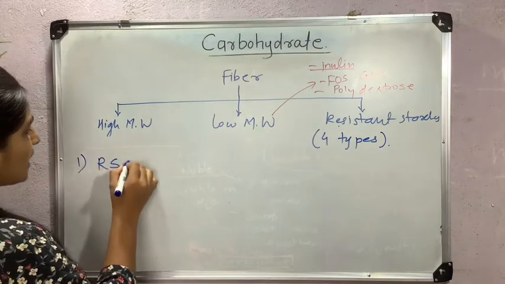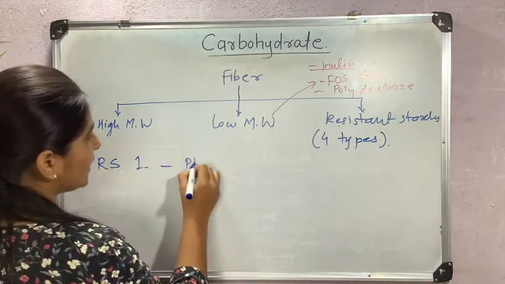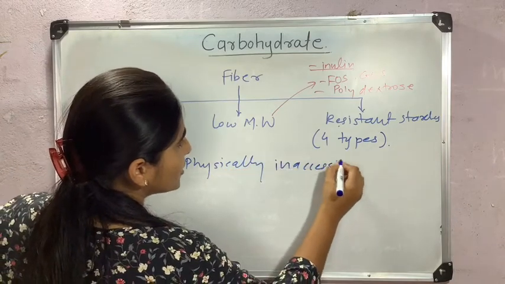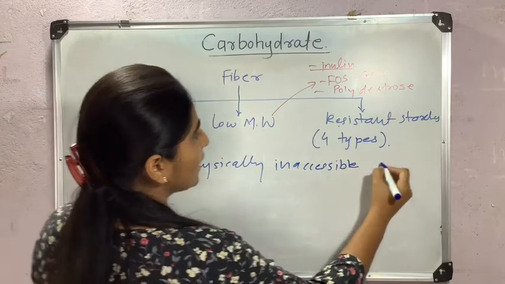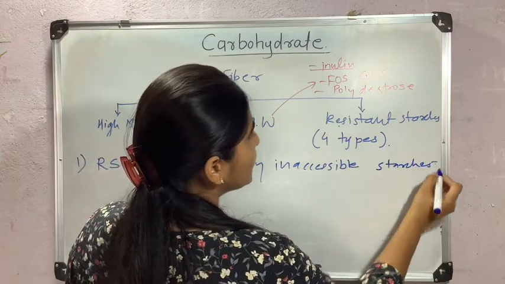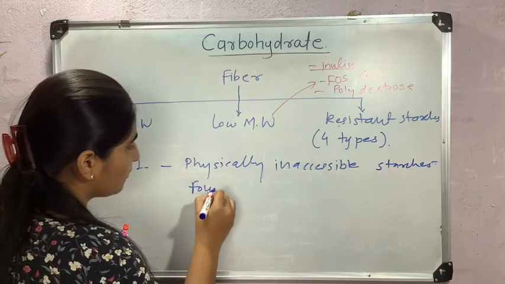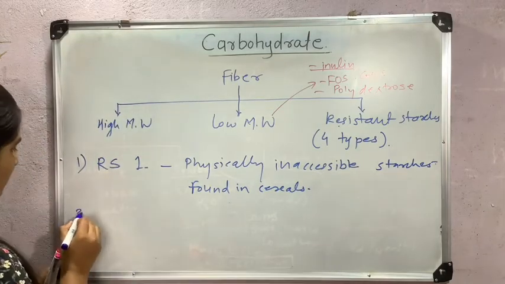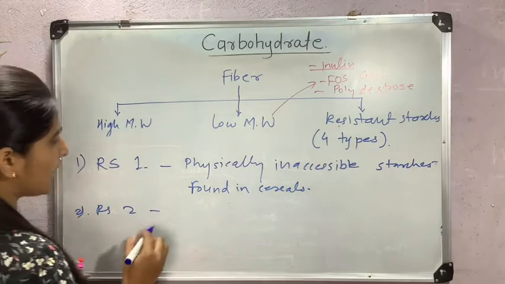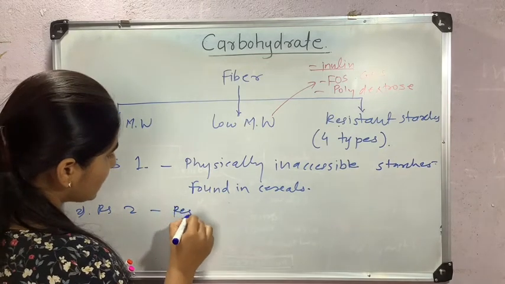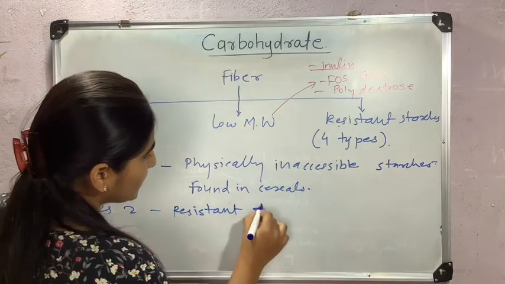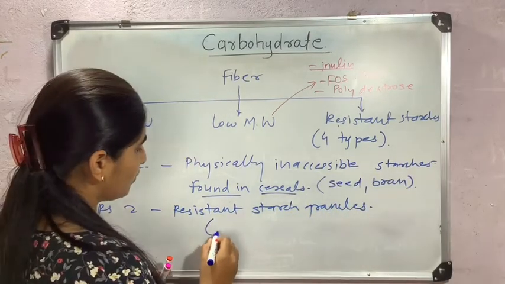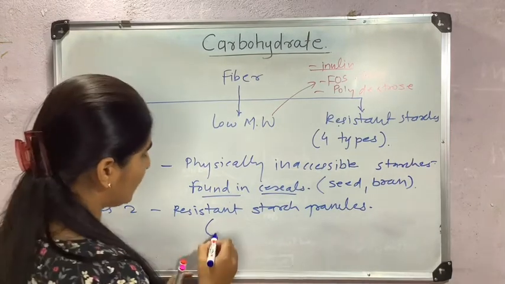First is resistant starch type 1, which is physically inaccessible starches, mostly found in cereals. And RS2, which are resistant starch granules, mostly found in potato and unripe banana.